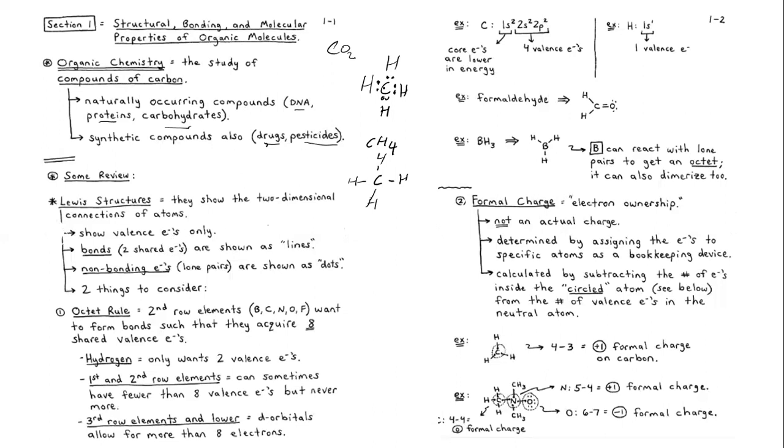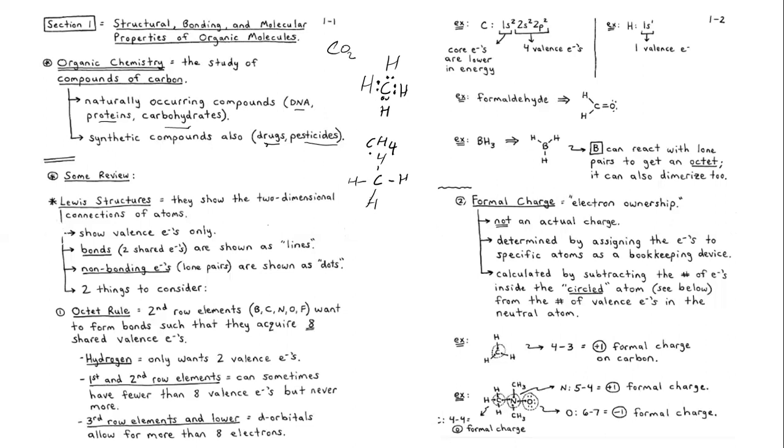Even for hydrogen, we know that hydrogen has 1 electron. This 1 electron from hydrogen and this 1 electron from carbon, these 2 are going to contribute and share together. So these are the valence electrons, and therefore for bonds, 2 shared electrons are shown as lines.